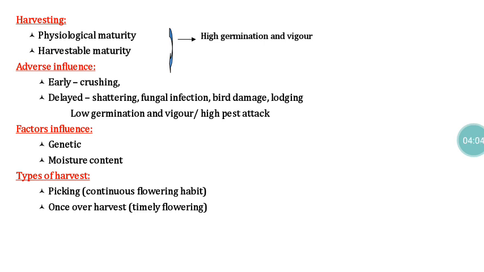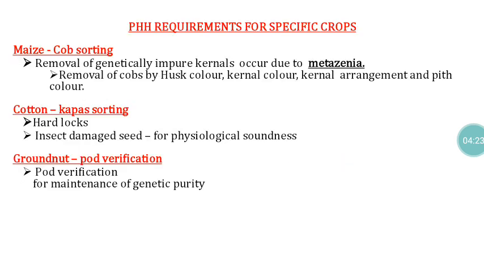Whereas plants that have determinate type of flowering, for example paddy, maize, and also sunflower, once-over harvest is possible. So based on the flowering behavior, the harvest varies. Either we follow picking or once-over harvest.